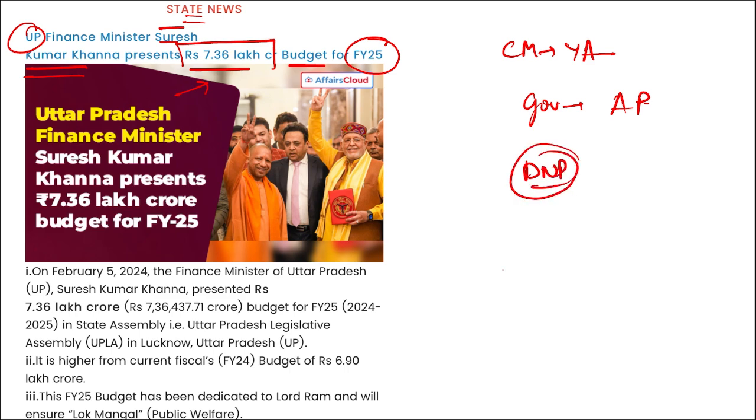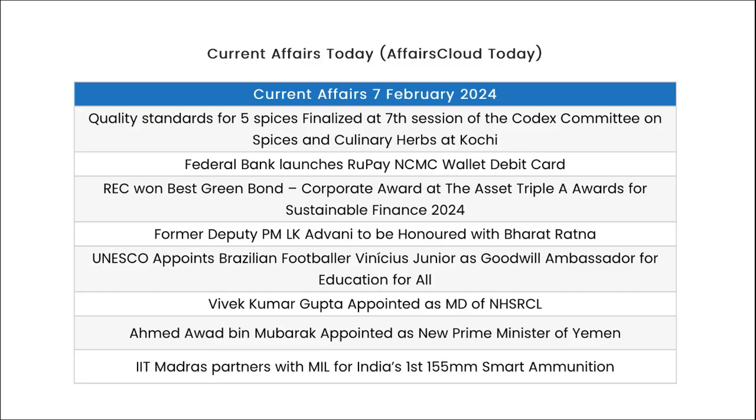So friends, these were your important current affairs for the day. Now let's move to some one-liner revision. Quality standards have been set for 5 spices at the 7th session of the Codex Alimentarius Committee, that is CAC, on spices and culinary herbs, held in Kochi, Kerala. It was hosted by the Government of India.